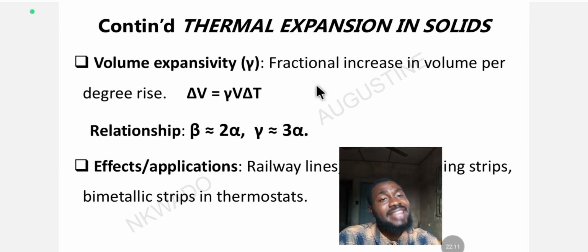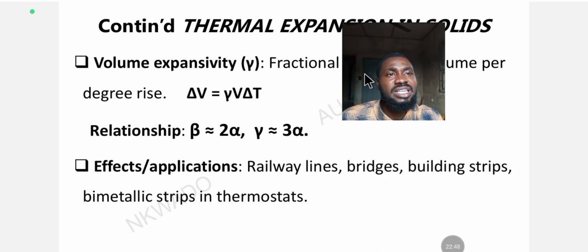Then the third is volume expansivity, which is the fractional increase in volume per degree rise. And the formula is given like so: change in volume is equal to gamma, the volume expansivity, times volume times change in temperature. Because this one is the increase in volume, that's why you have change in volume here. When you substitute, you multiply everything together, then you divide both sides. As easy as that. Basic mathematics.